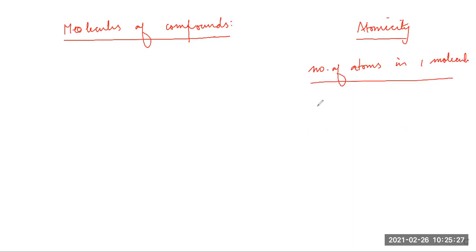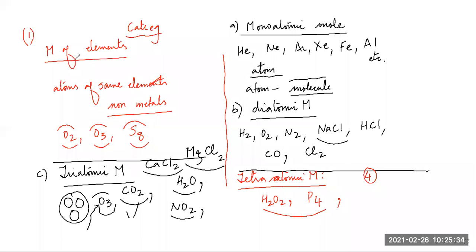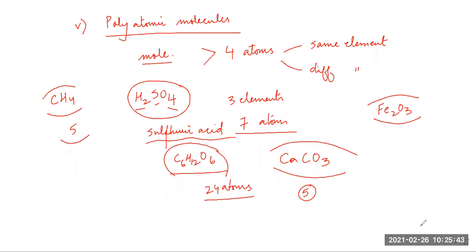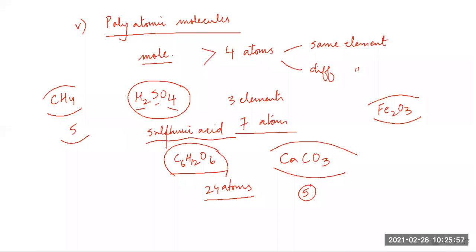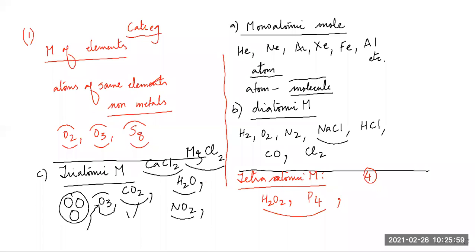Let me also tell you that these categories, monatomic, diatomic, triatomic, tetraatomic and polyatomic molecules, were on the basis of atomicity, right? What is atomicity? The number of atoms in one molecule of any compound or any element.